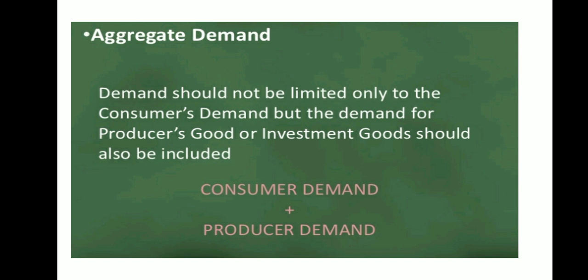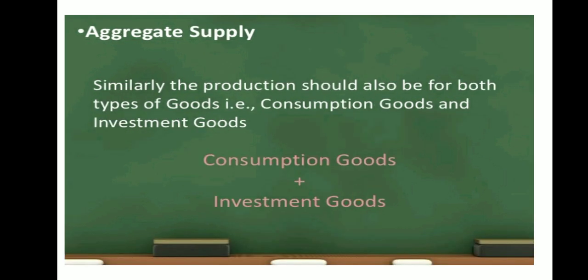Now, in case of producer goods, the producer will invest more in an economy in order to produce more. Therefore, aggregate demand is the planned level of demand of all the sectors of an economy. AD equals C plus I, and equilibrium is a point where supply is equal to demand, that you have learnt in microeconomics in grade 11. For macroeconomics in grade 12, it talks about only aggregate demand and aggregate supply.